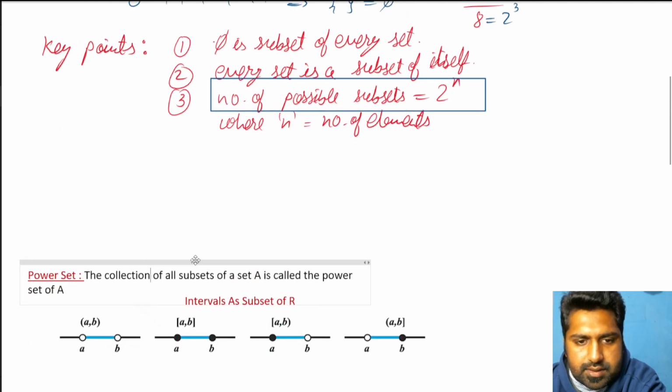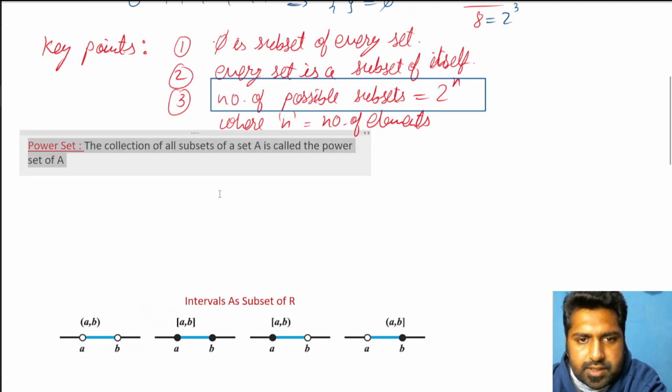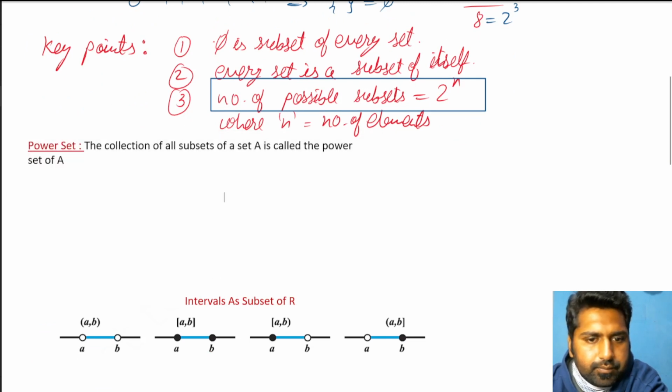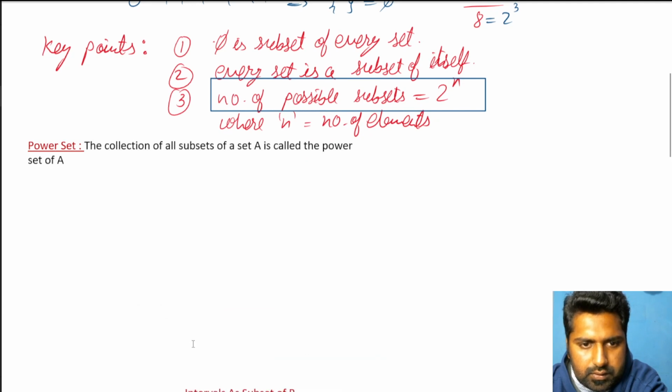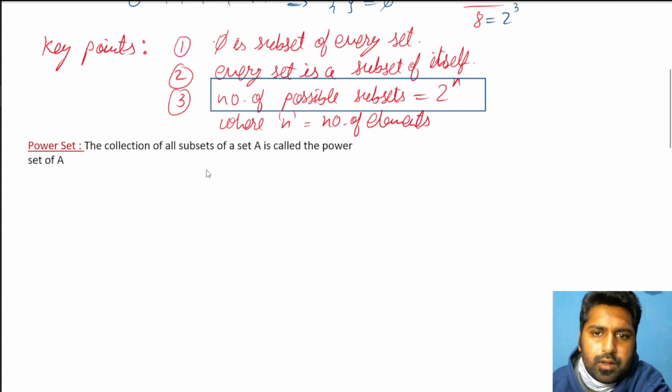Now let's start with this: power of a set. Okay. Now, power of a set, let's look at the definition. The definition says it is a collection of all subsets of set A. That means collection. First of all, he is saying collection. So let's highlight that word. Collection. Collection means the power set itself is a set.